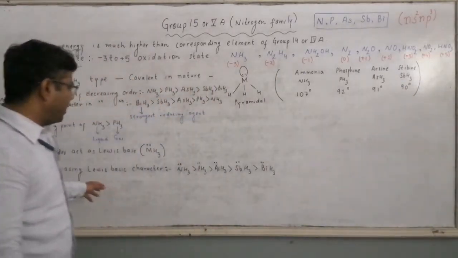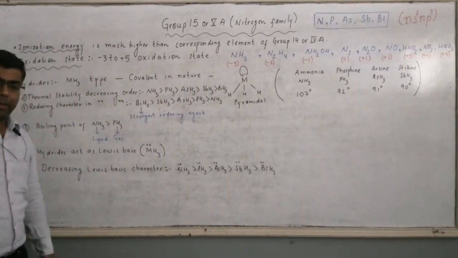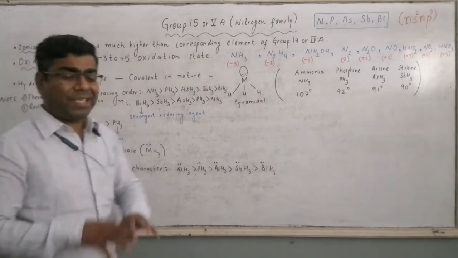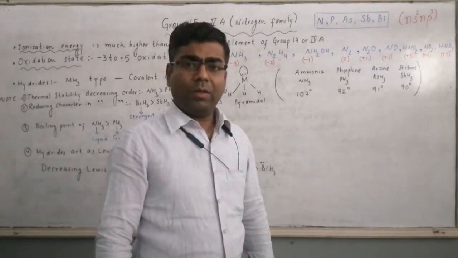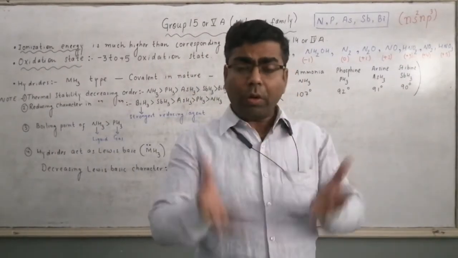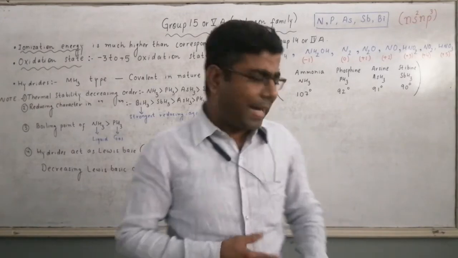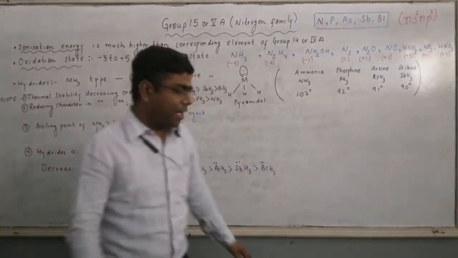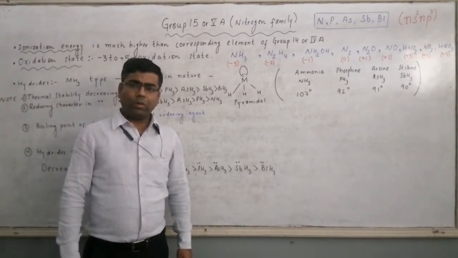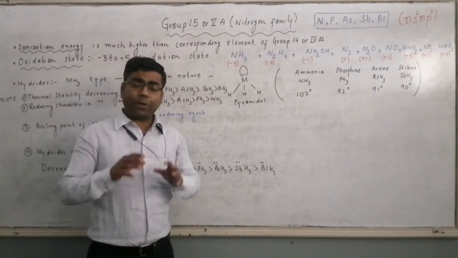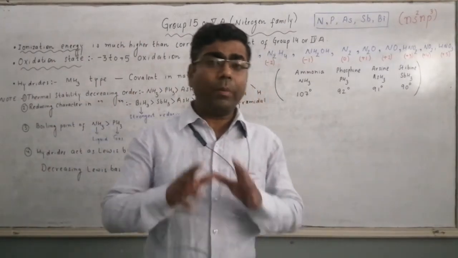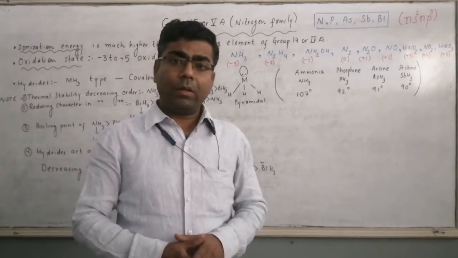See, in all cases we are having one lone pair, but the size of nitrogen atom is least here. So electron pair availability over nitrogen will be more. Size of Bi is maximum here with one lone pair. So electron pair availability or electron pair density will be less in Bi.